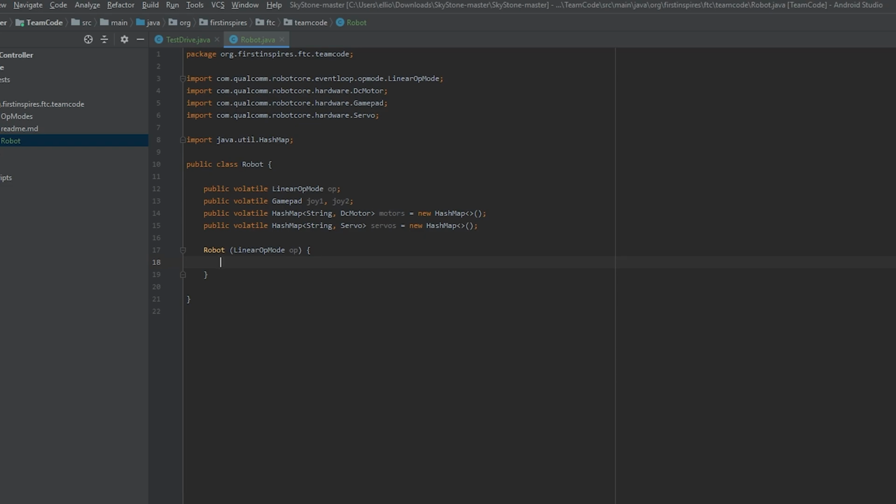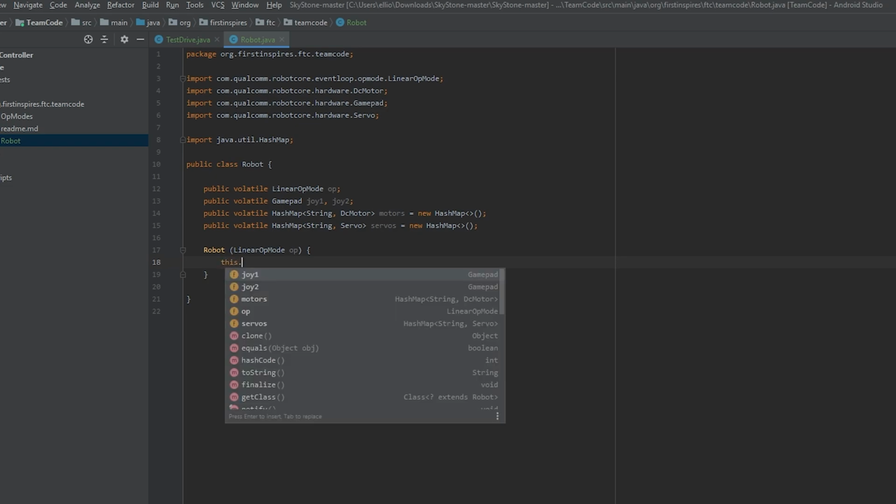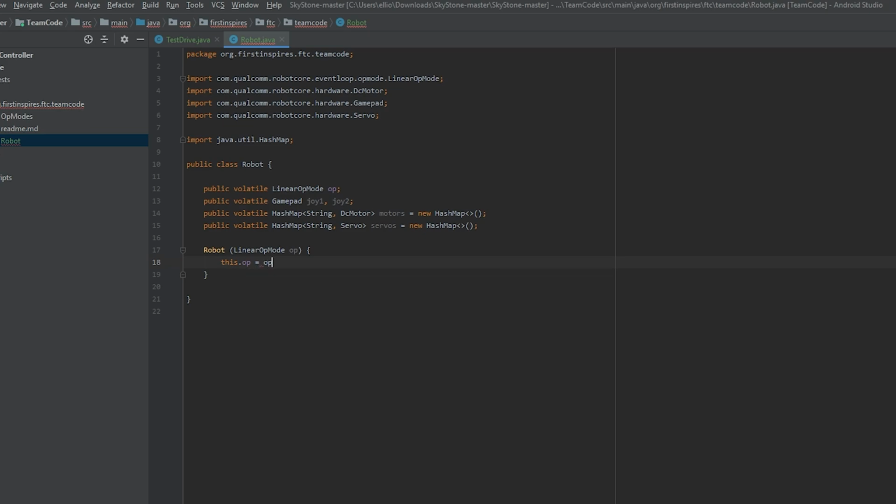You may notice we pass in an OpMode. That's because this itself is not an OpMode, but simply guides it. So we'll need to firstly define the op variable. Type in this.op equals op. What it's doing is it's getting the op variable from the class and then setting it to the op variable in the constructor.